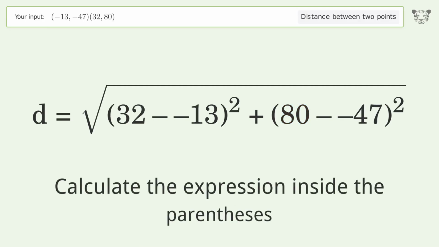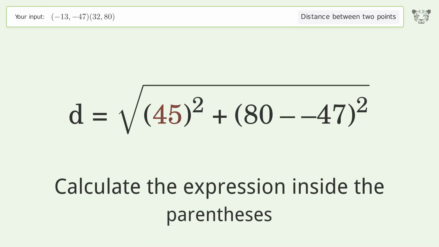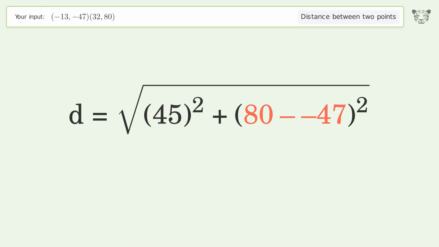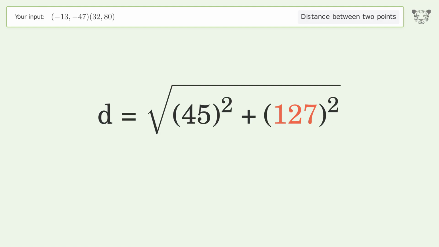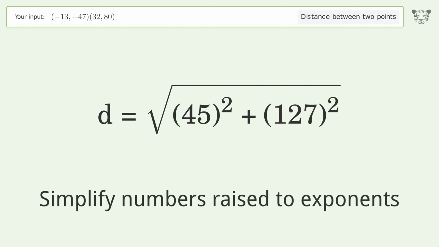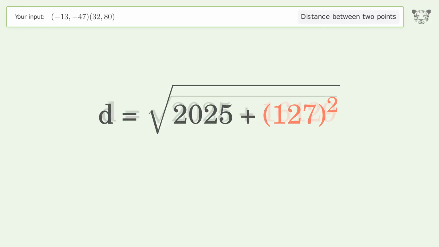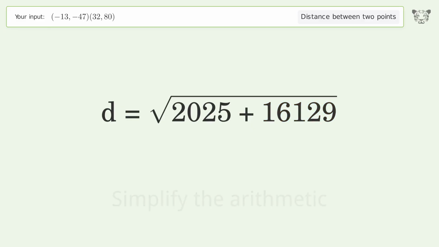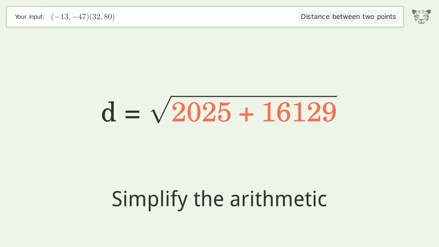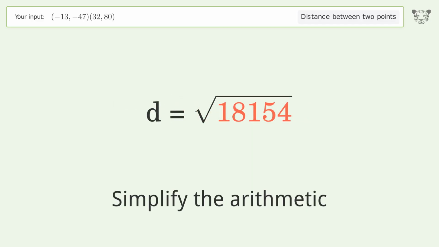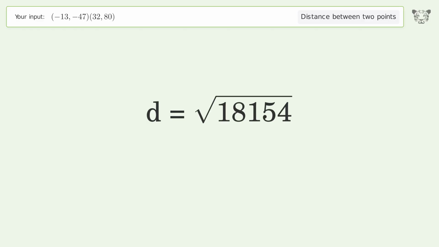Calculate the expression inside the parentheses. Simplify numbers raised to exponents. Simplify the arithmetic. And so the distance between the 2 points is the square root of 18,154 or 134.737.